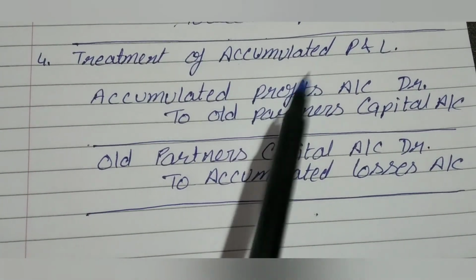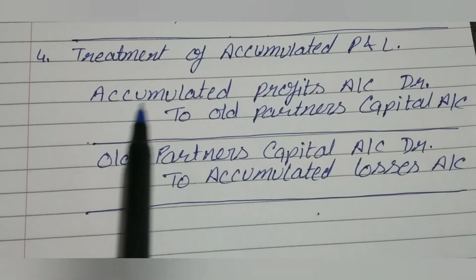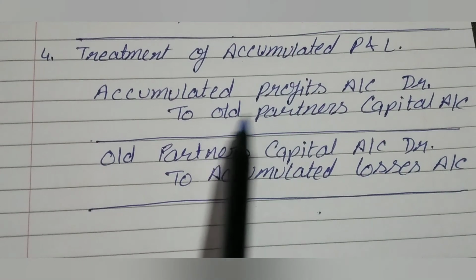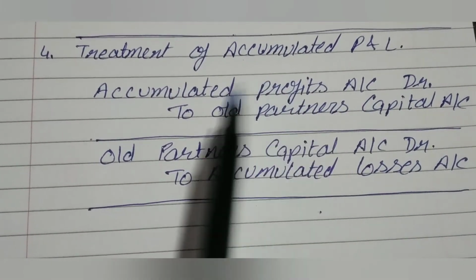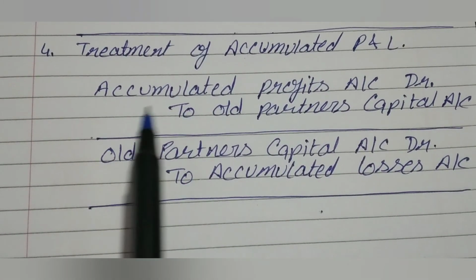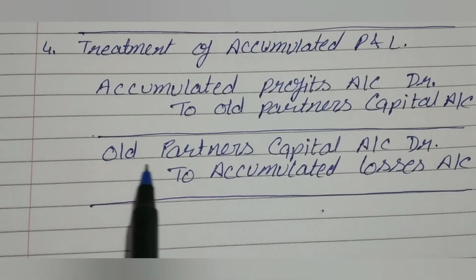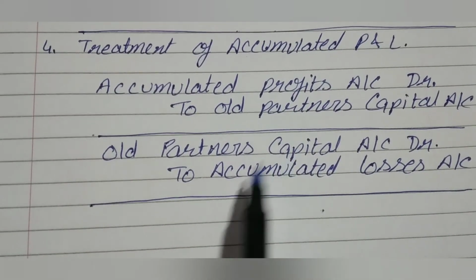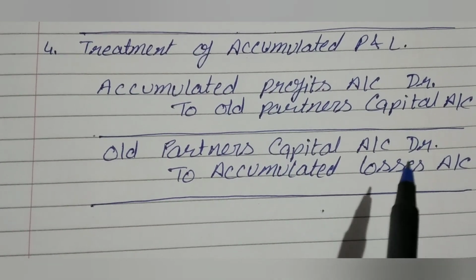Next one, treatment for accumulated profit and loss. That is for accumulated profit: accumulated profits account debit to old partners' capital account, that is a transfer entry. That's why profit comes on the debit side. And second one is for accumulated losses: old partners' capital account debit to accumulated losses account.